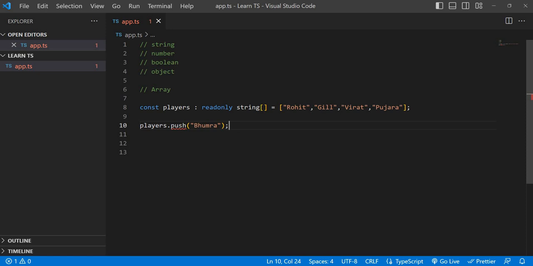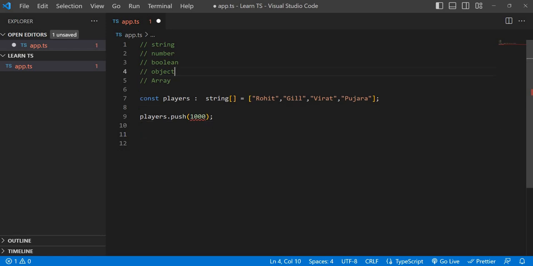If you see, it's throwing an error, because if it is read only, it is not going to allow any operations which add any item into that array. If you remove that, the error is also gone. And if you try to add any other data type, it will throw an error, because it is strictly following this array of strings. I hope you guys understood, right? It's a very simple thing. So now we understand how to deal with a string, a number, a boolean, simple objects, and a simple array.